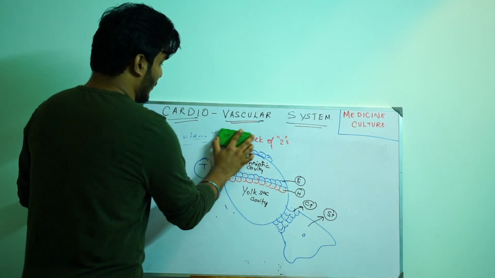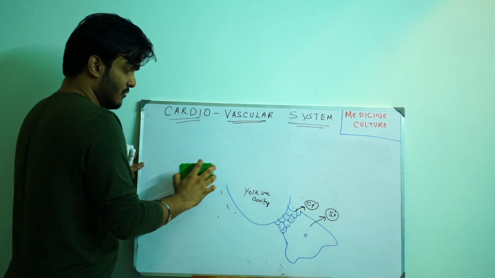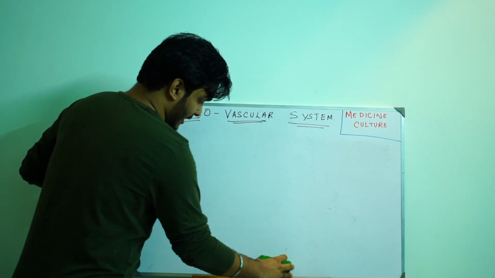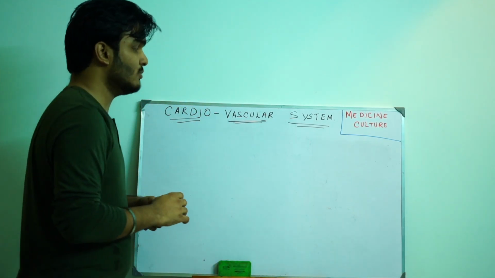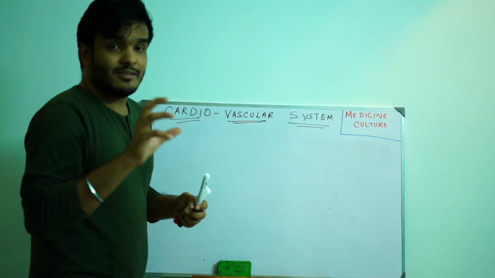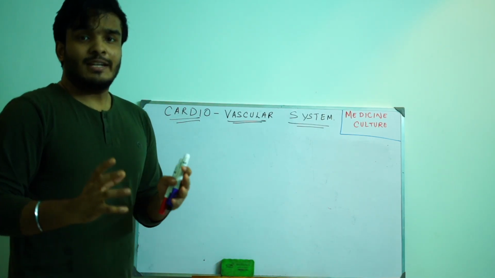So we are going to go forward to week number 3. Let's not get out of focus. We are finding from which layer the cardiovascular system, how this cardiovascular system is developed from mesoderm. We are going in search of mesoderm right now. So this is the type of blastocyst on week number 2.